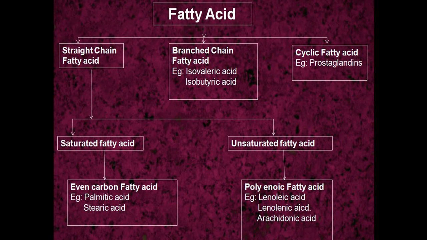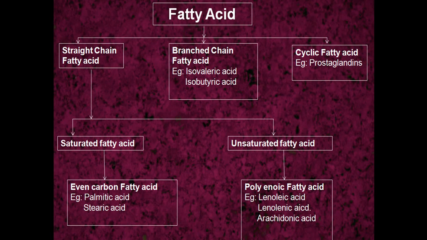So here the summary of the fatty acid classification is provided. Straight chain fatty acids are classified into saturated and unsaturated. Saturated ones can again be even numbered or odd numbered fatty acids. For even number fatty acids, examples are palmitic acid and stearic acid. Odd number means they consist of 9, 11, 13, 15 carbons and so on.